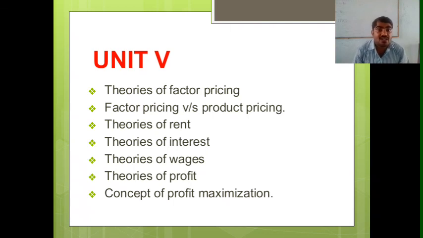In which we have to study the theories of factor pricing versus product pricing, theories of rent, theories of interest, theories of wages, and theories of profit. We all know that the factor pricing meanings are there: rent, interest, wages, profit, loss, etc. are the factor pricing theories. So we are studying the different terms, that is rent, interest, wages, profit, under this unit 5.